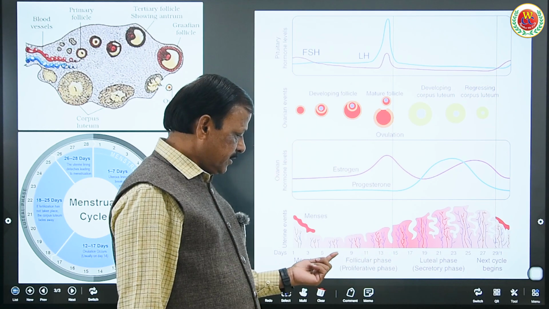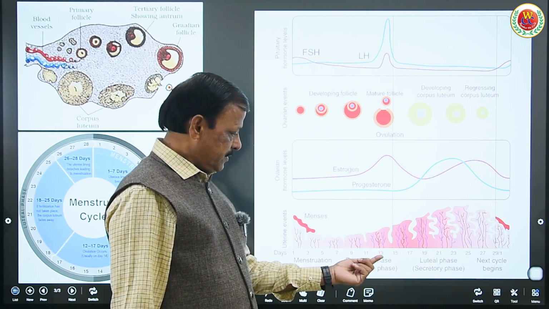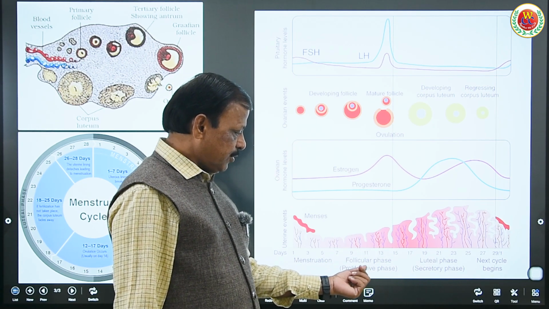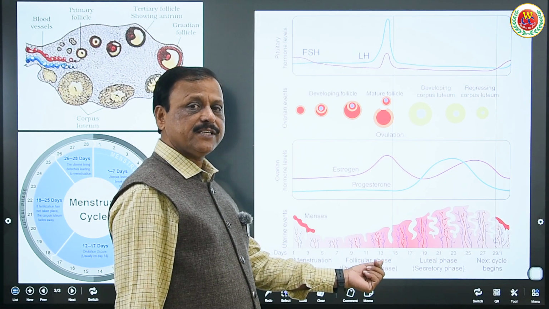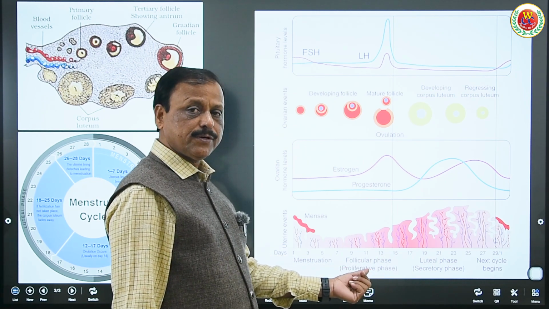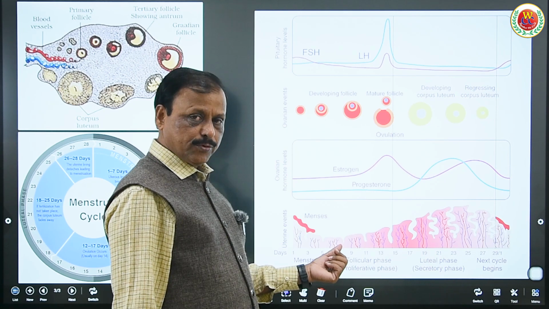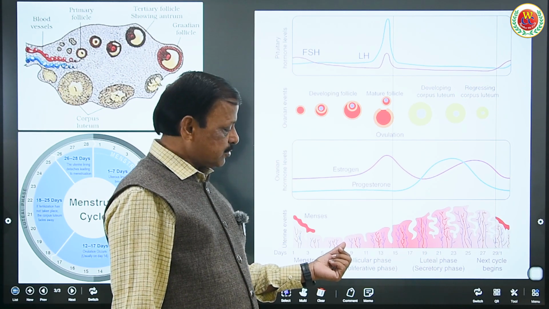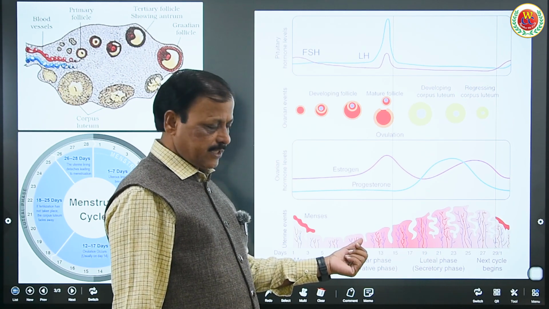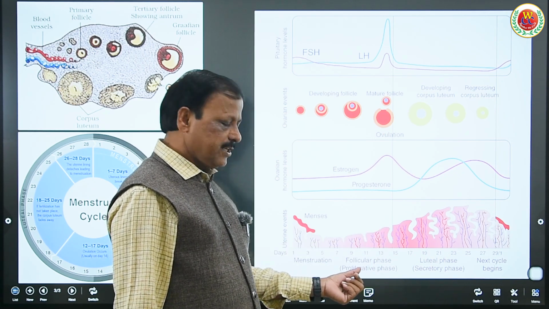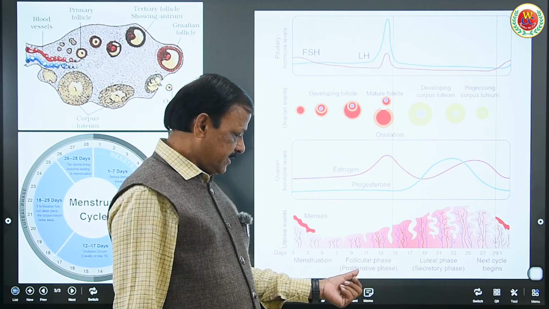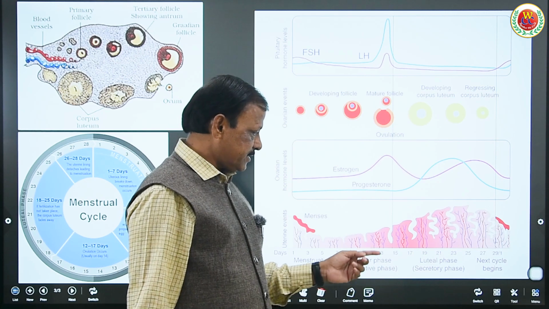That period of restoring the wall up to 7 days is called the follicular phase, since the follicle secretes estrogen. Proliferative phase, because of cell division: one produces 2 cells, 2 cells produce 4 cells, so such a fast cell division restores the wall within 7 to 8 days. Therefore, it is called the proliferative phase.